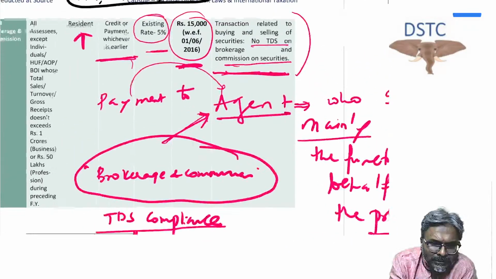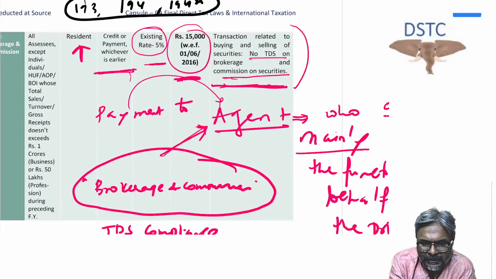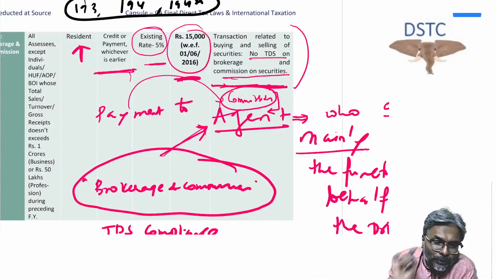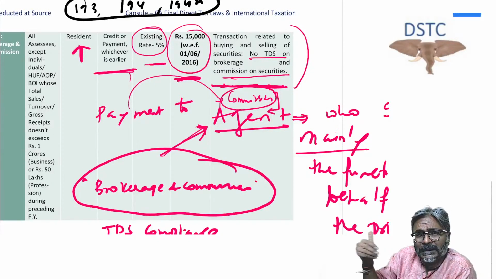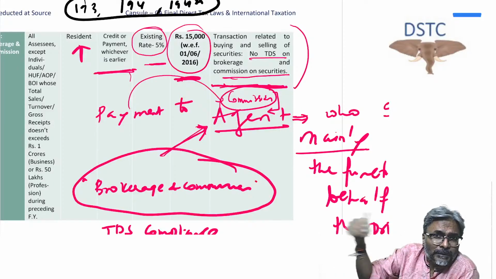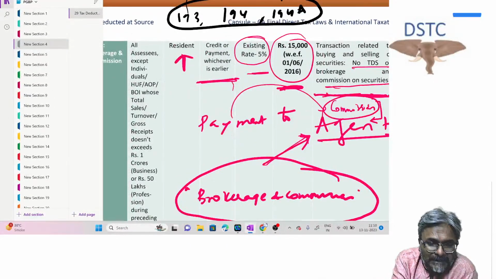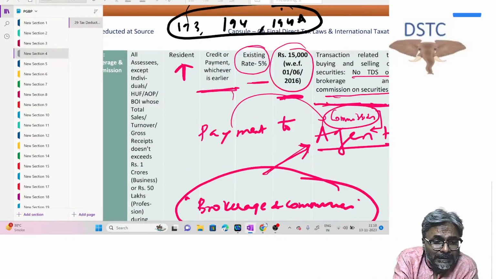Other important point, students, is that the commission, here we are talking about the payment of commission. The commission that you are paying to the agent should be known to you. If the commission remains unknown, then in that situation, can you deduct the TDS on that amount which is not known to the principal? Answer is no, and therefore that commission is something that should be known or ascertainable.